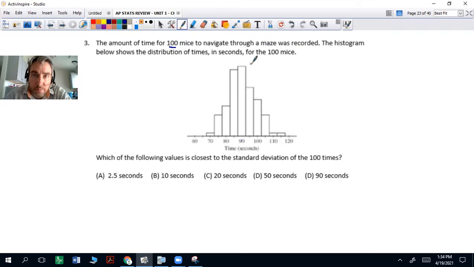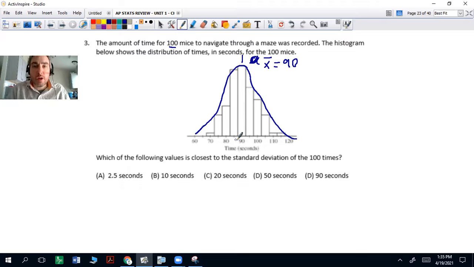Center around 90. So let's assume this looks pretty fairly normal curved. It's roughly normal, approximately normal. It's centered around 90. So let's just say the mean, well, we'll use X bar, is roughly 90. Could be a little bit more or above, but let's say it's roughly 90. Now, if I want to know a standard deviation, think about when I'm going out, roughly 1 standard deviation away will get me 68% of the data. 2 standard deviations away gets me about 95%. And then 3 standard deviations away gets me about 99.7%.